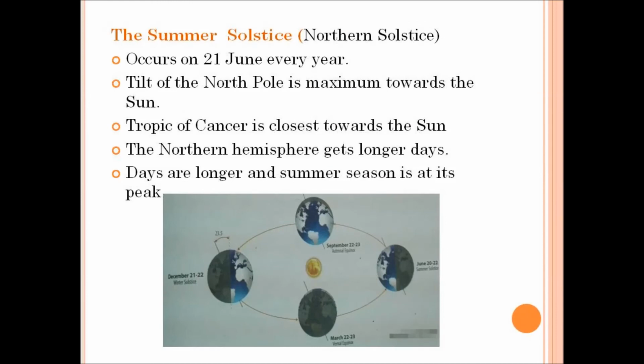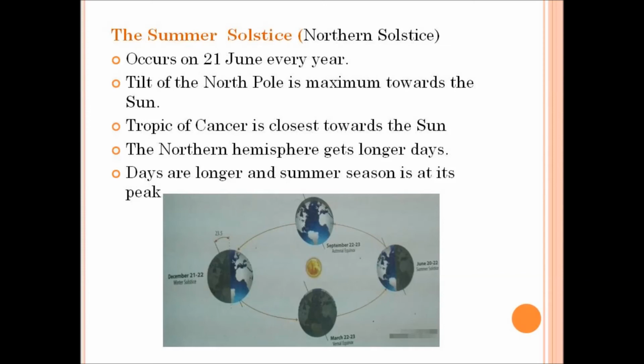The summer solstice. The summer solstice is also known as the northern solstice. The summer solstice occurs on 21st June every year. During the summer solstice, the tilt of the North Pole is maximum towards the Sun.